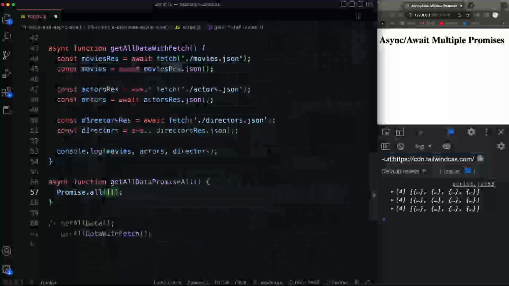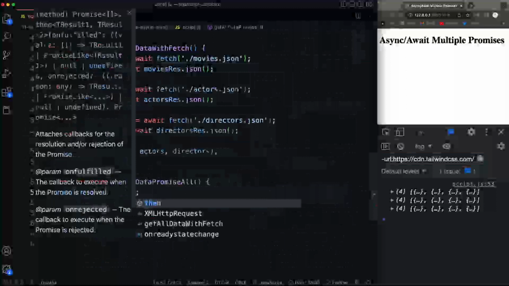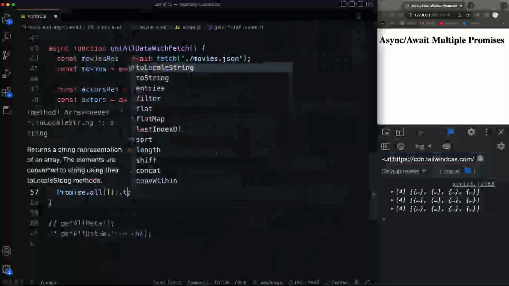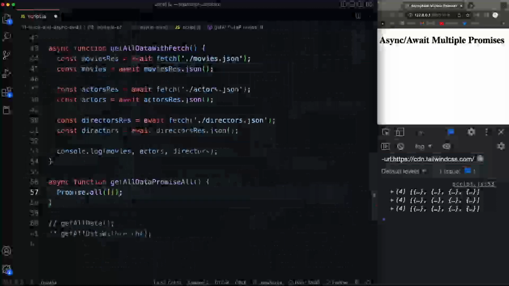So what we did in the video where I first showed you about Promise.all, we put in our getData calls here, and then you do .then, and then you get an array of the promises that you get back from whatever you put in here, which in our case was the data. Now with fetch, it's a little different because we have to get the response and then we get the data. So what I'm going to do is pass in here each fetch call.